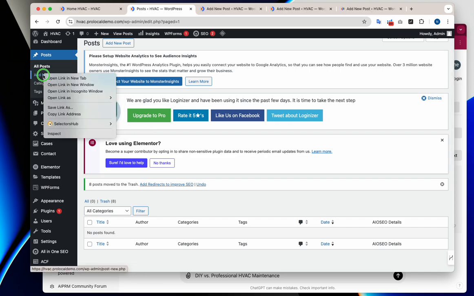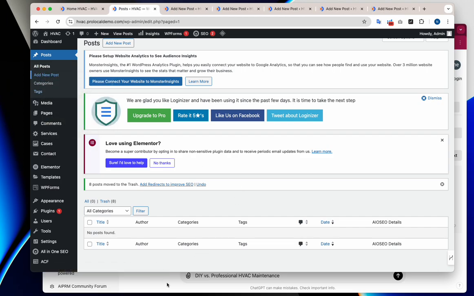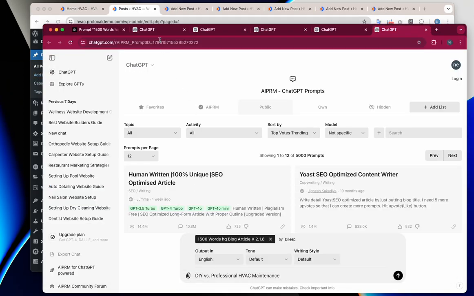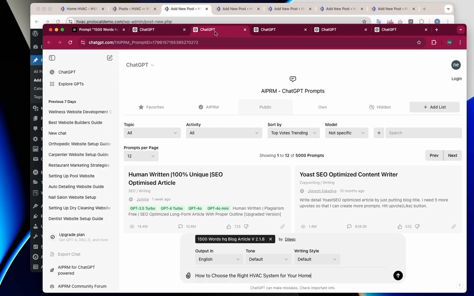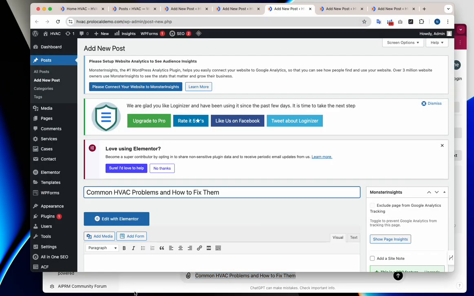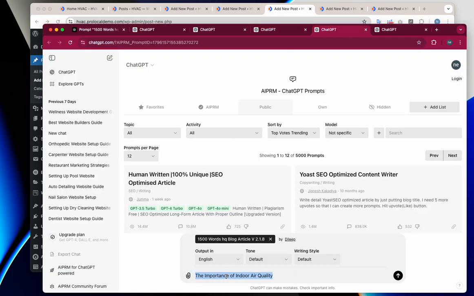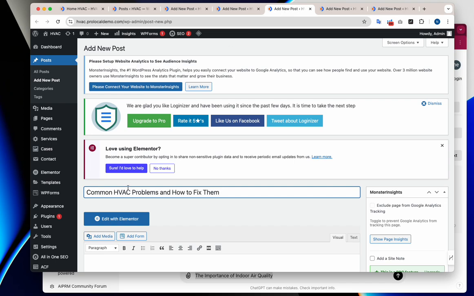3, 4, and 5. So I've already selected 5 topics that we're going to use. So I'm going to go ahead and post these in the sections for the titles. And then I will show you how to create them using ChatGPT.